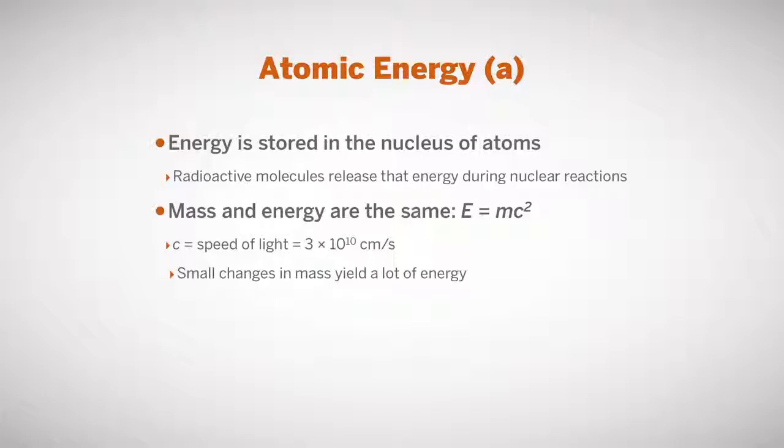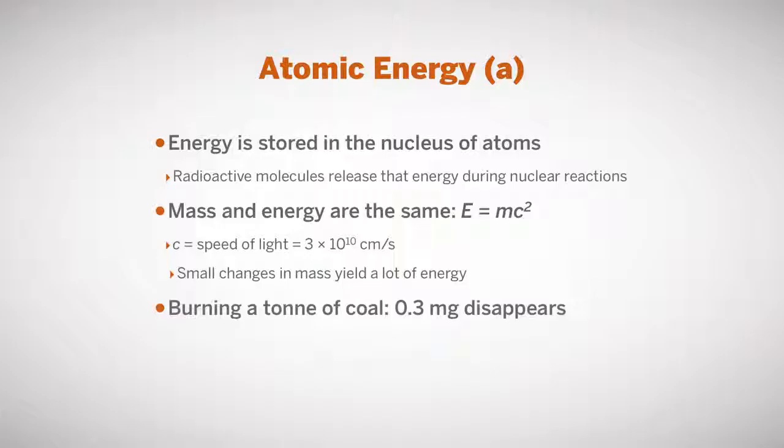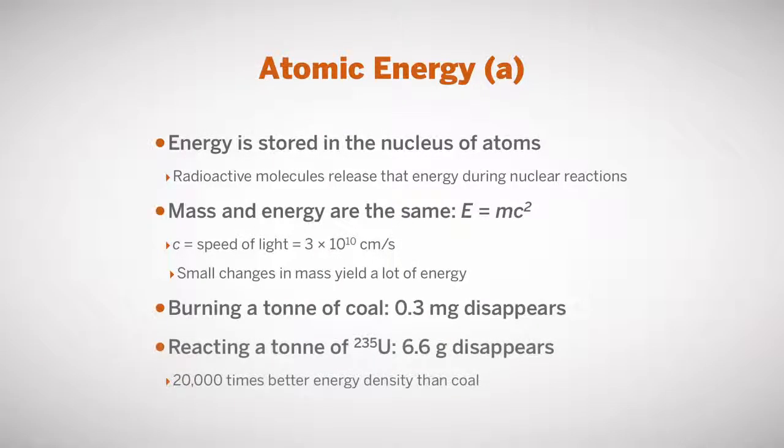You lose some mass. Let me give you some background context for that. If you burn a metric ton of coal, 1,000 kilograms of coal, 0.3 milligrams actually disappears. If you measure all the mass of the coal and all the oxygen coming in, then measure all the mass of the reactants, 0.3 milligrams disappears, and that disappearance of mass became energy. Well, if you react a ton of uranium-235, a particular isotope of uranium, 6.6 grams disappears, which is 20,000 times more energy dense than coal. We're losing mass through these reactions, and that causes a translation into energy.